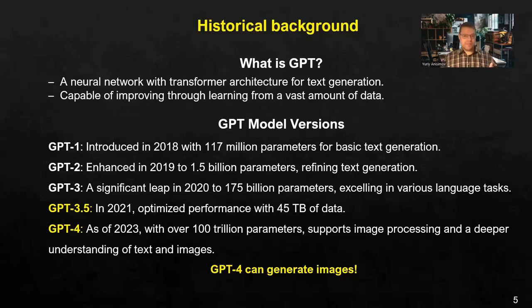The most advanced model, GPT-4, came in 2023, and it had already over a trillion parameters, so it was very well trained. And so far it's the most advanced model with the highest performance. It even supports image processing. Yes, it can generate images. So now it's not only a text model, and this is its main advantage over 3.5. So it can generate images and it can recognize images.